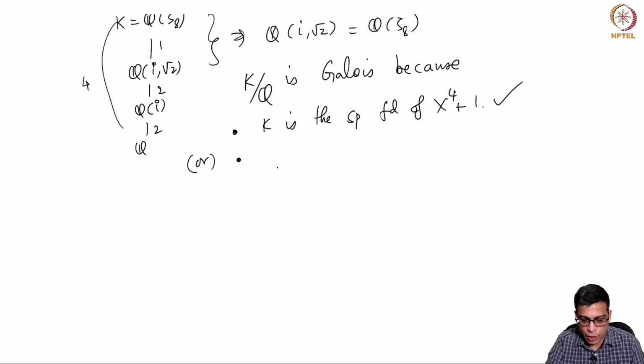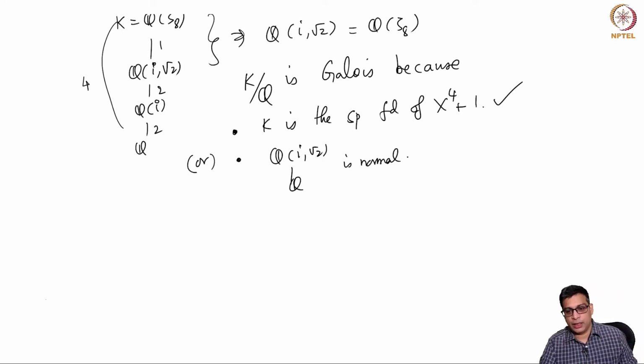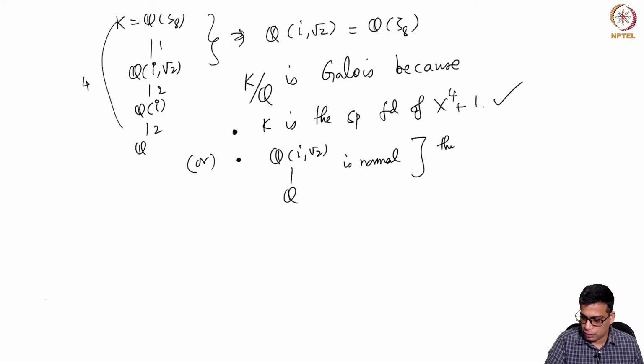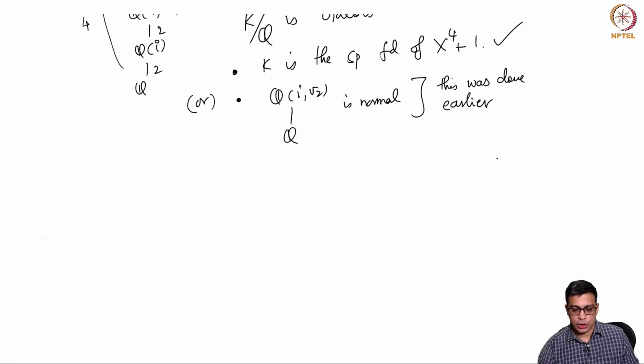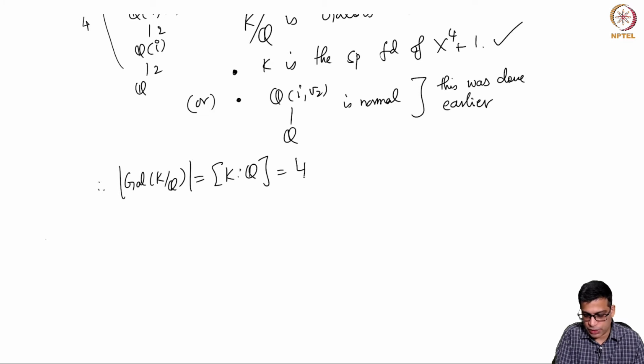Or we can alternatively argue that it is normal because i and minus i are the conjugates that are there, and root 2 and minus root 2 are conjugates, which are both there. This is a bit vague, but we did this earlier. So I am giving 2 alternate arguments. So this is Galois. So now that means the cardinality of the Galois group is equal to the degree of the field extension, which is 4.